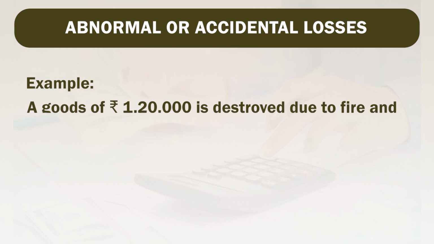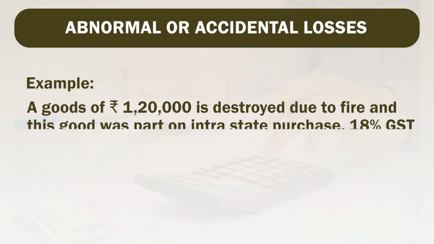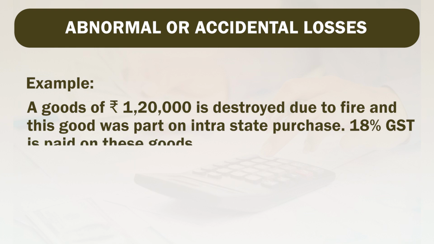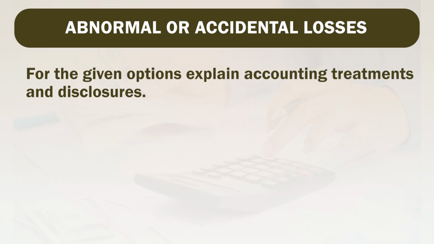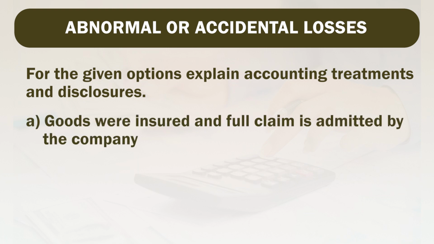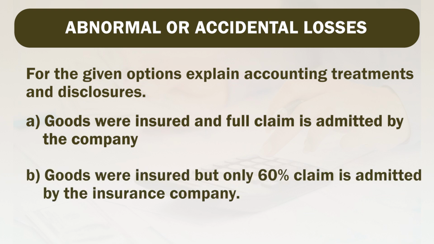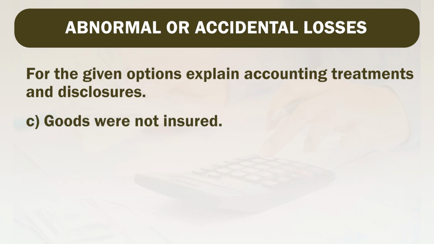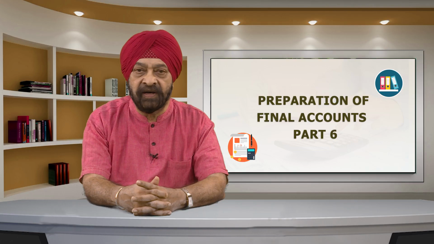A company has goods of rupees 1,20,000 which are destroyed due to fire, and these goods were part of an intrastate purchase. Intrastate purchase, be careful, and 18% GST is paid on these goods. For the given options, explain accounting treatment and disclosures. The first case is, goods were insured and full claim is admitted by the company. Number 2, goods were insured but only 60% claim is admitted by the insurance company. And the third case is, goods were not insured. Now let us understand all these entries one by one.